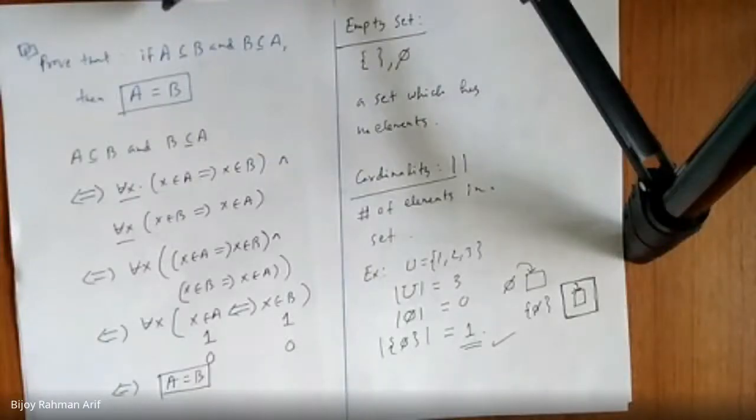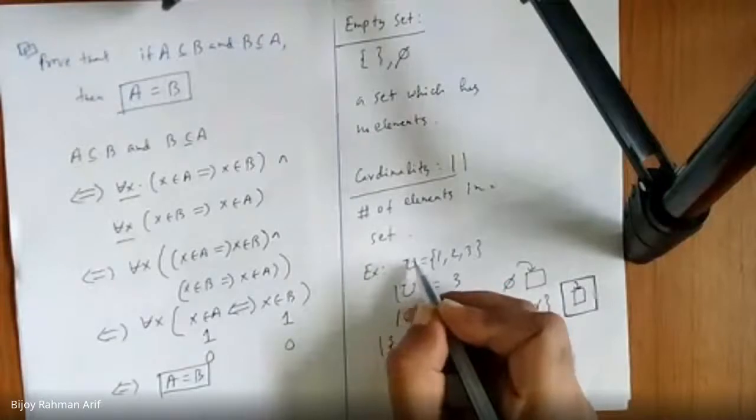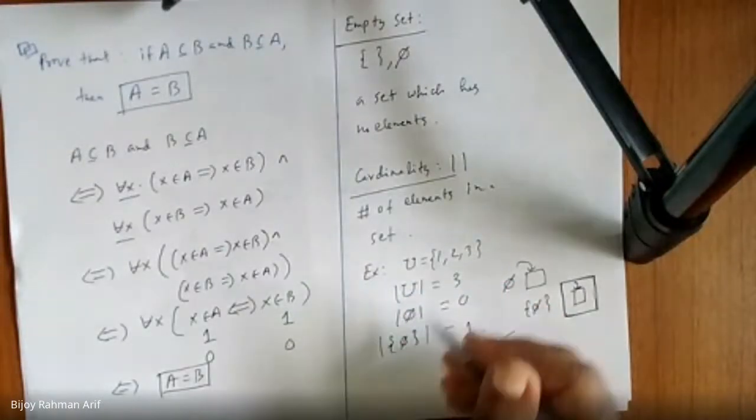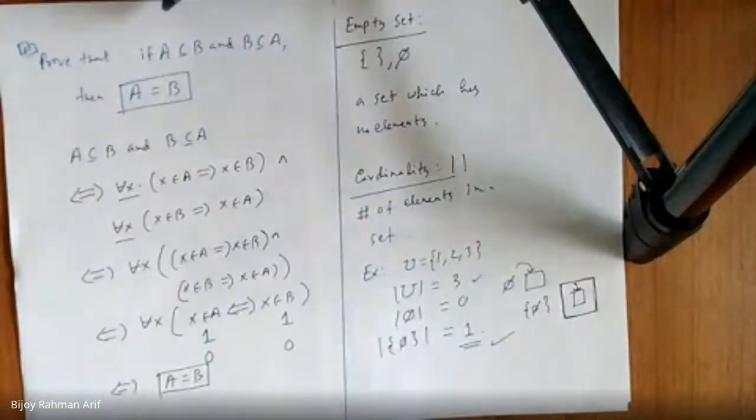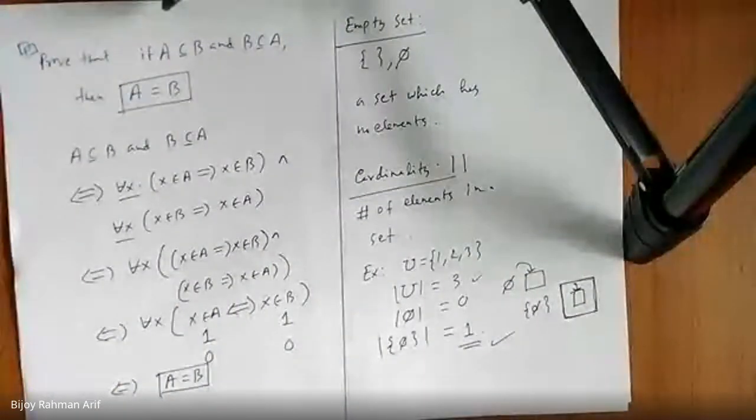Yes, sir. Could you explain once more, how did this 3 come about? I did not understand. How many elements are inside the universal set? 3. That's why it is 3, and that is called cardinality, the number of elements inside a set. Did you get it?